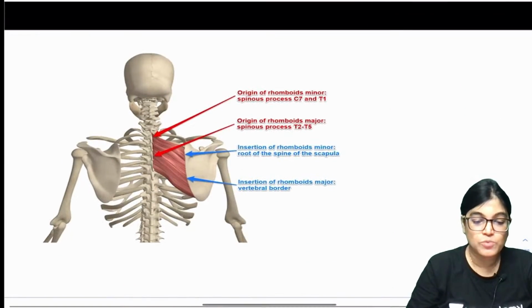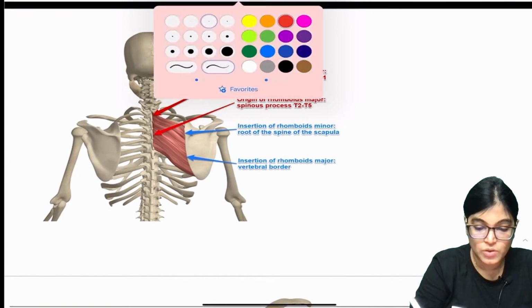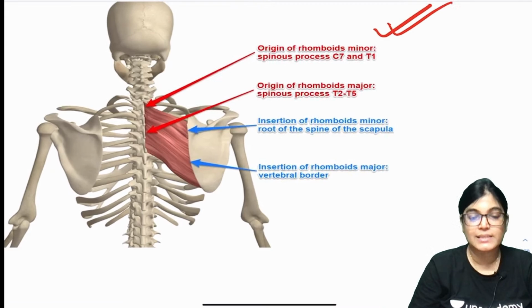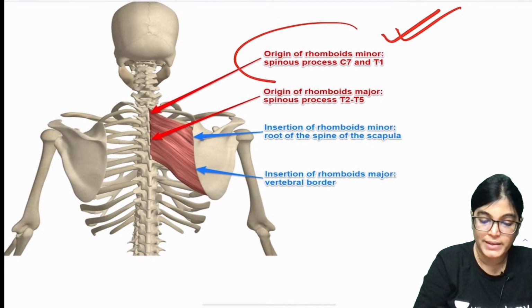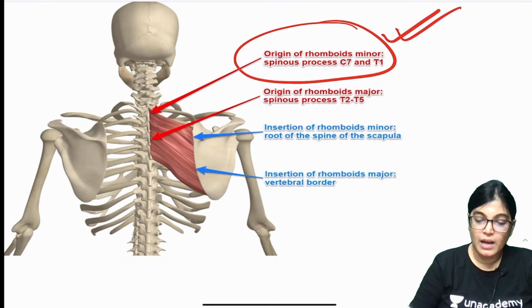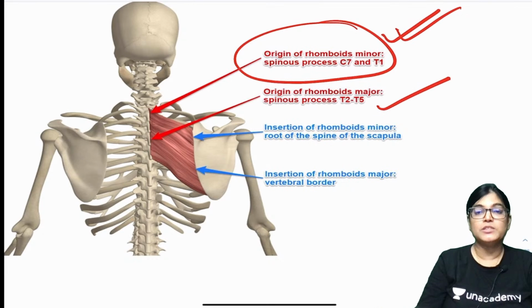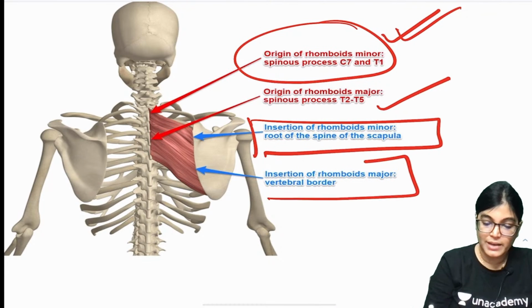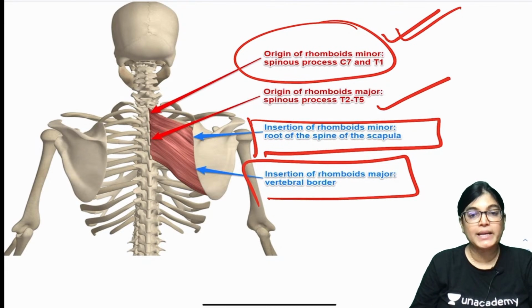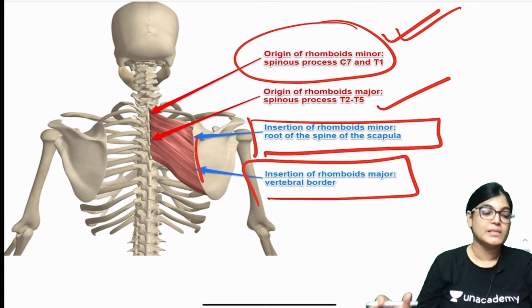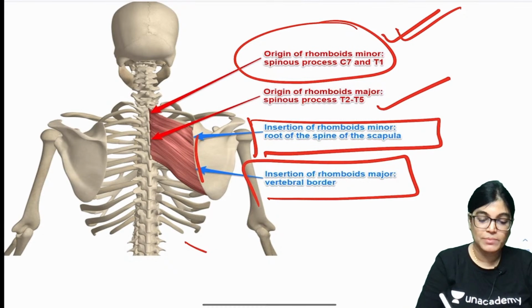Yes. Now let's move on to the incorrect options. The rhomboid group of muscles was given, so it can't be the correct answer. The reason is that rhomboid minor originates from the spinous processes of C7 and T1, and rhomboid major from the spinous processes of T2 to T5, inserting into the spine of the scapula, the root of the spine and the vertebral border of the scapula. You can see none of these muscles attach to the clavicle, so this can't be the correct answer.